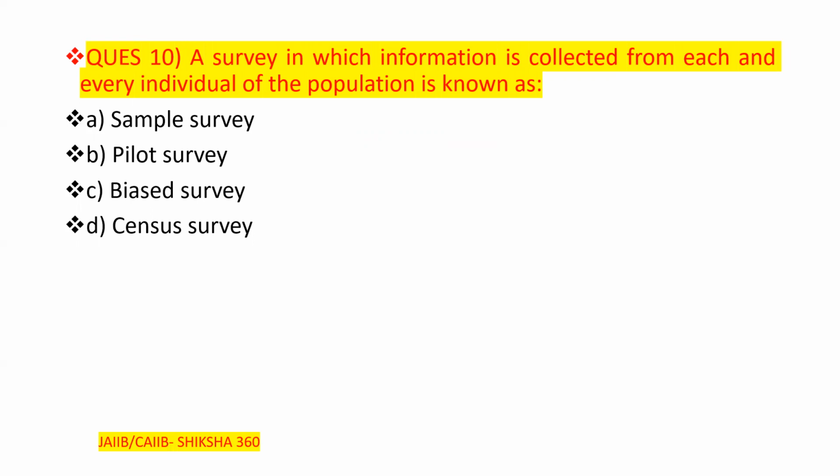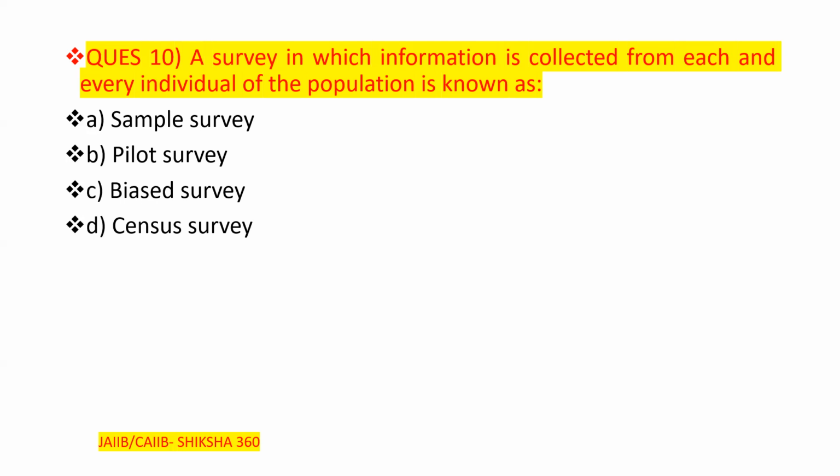So that is known as a sample survey, pilot survey, biased survey, or the census survey. So please tell fast what will be the answer here. That survey in which we get the information from each and every individual.